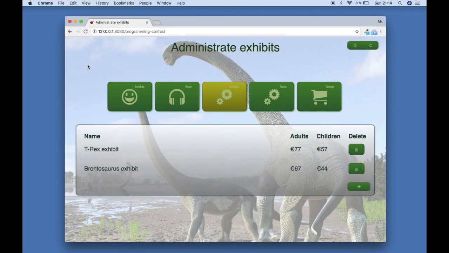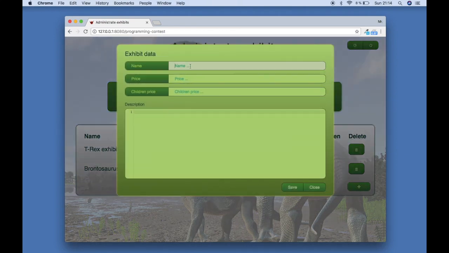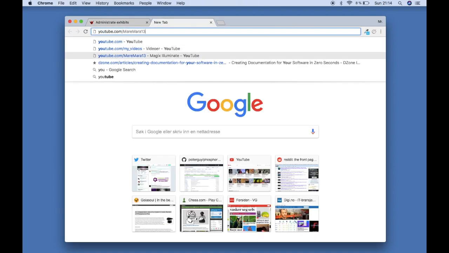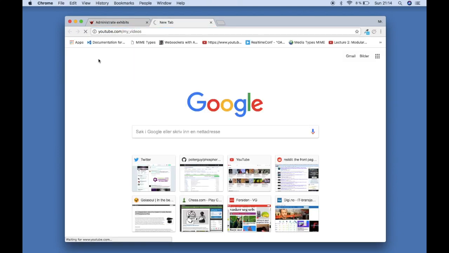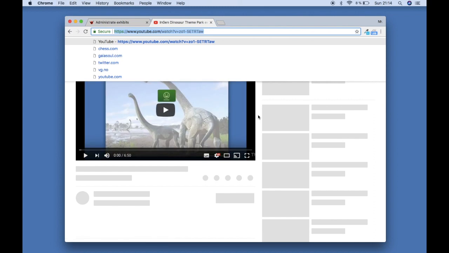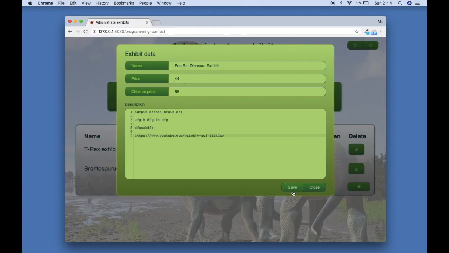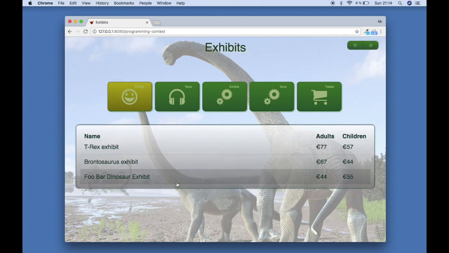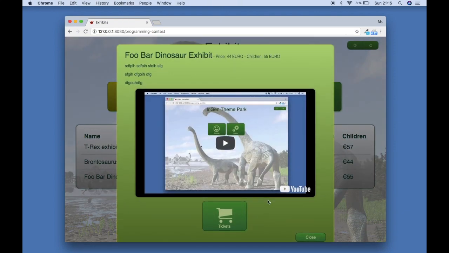And of course, in addition to the tours, I have everything that I had yesterday, managing exhibits. I can create a new exhibit, food bar, dinosaur, exhibits, 44, 55, and yet again this is a markdown field, and if I have a URL directly to a YouTube video, in fact let me demonstrate that, then it will automatically inject the embed code for that YouTube video. So here I save this. When I enter as a customer, I will see the YouTube video embedded like this.